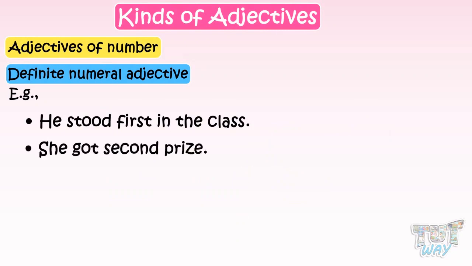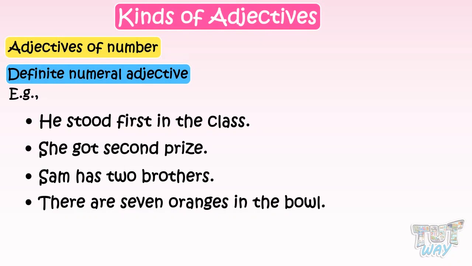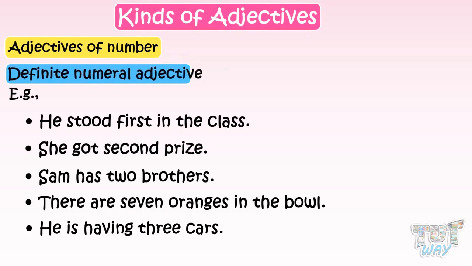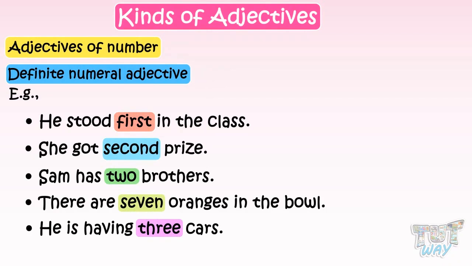She got second prize. Sam has 2 brothers. There are 7 oranges in the bowl. He is having 3 cars. So, definite numeral adjectives tell us the exact number of people and things.